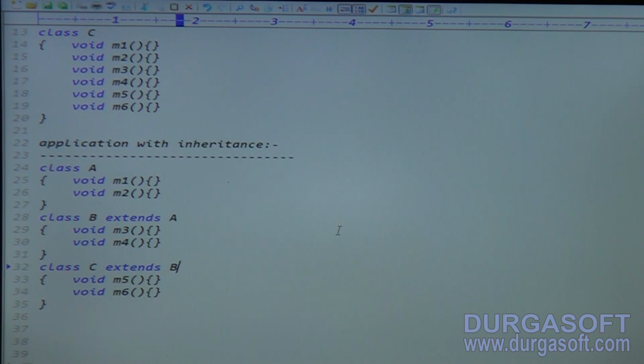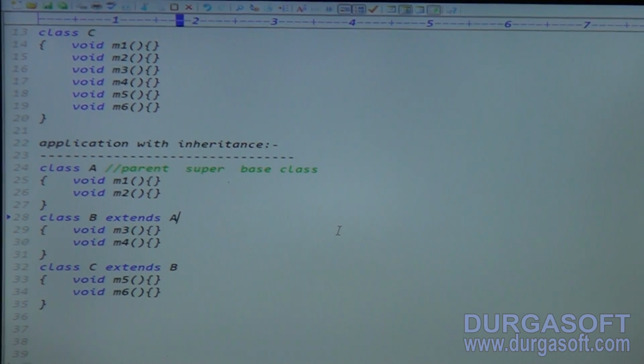I hope points are clear. Good. So here, the class which is providing the properties is obviously called the parent class. Our father is providing properties, so our father is called parent. Who is providing properties is called parent class. Otherwise, my father is a superman, a super person to my family, super class, or my father is the base to my family. So the class providing the properties is called parent class or super class or base class.